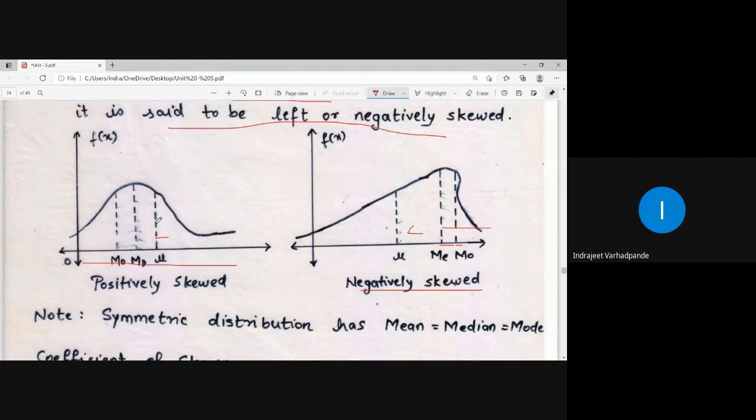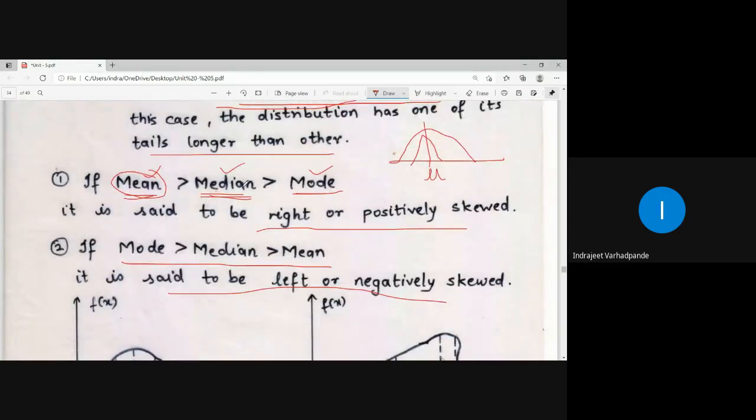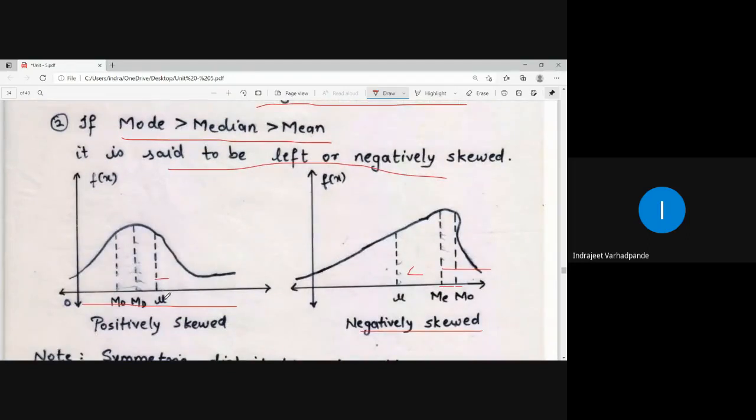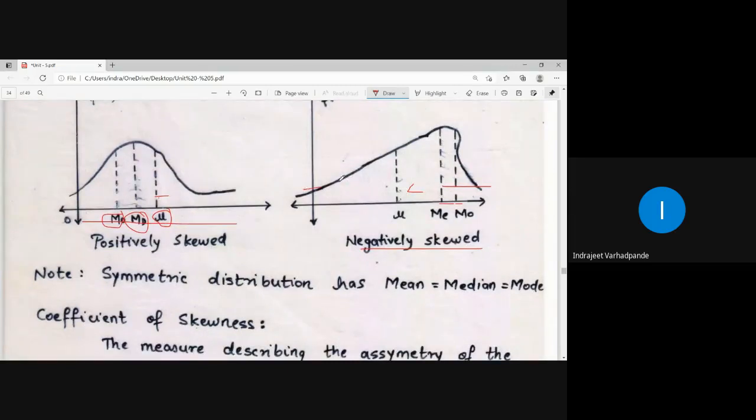So mean is greater than median is greater than mode. This is mean mu, this is median, this is mode. So this is smaller, this is greater, and this is the greatest of all. So this is on the positive side, and therefore we say that it is positively skewed. The other is negatively skewed because this tail is longer.